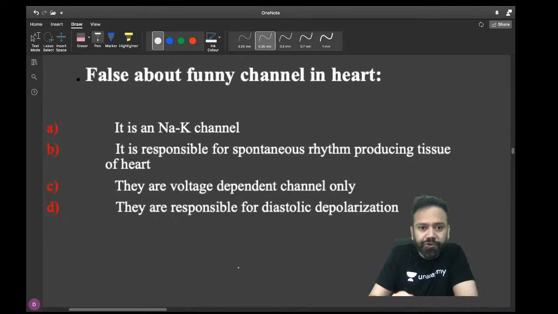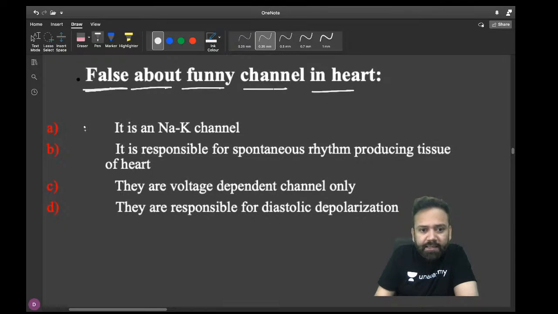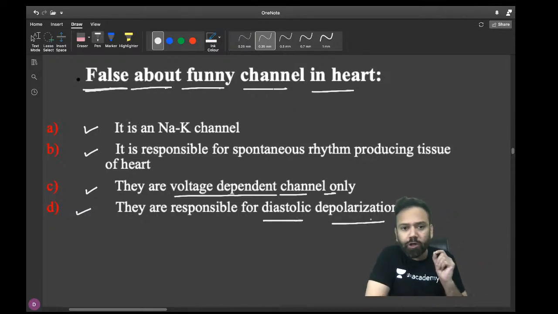Now this is also a very beautiful question. Which is false about funny channels in the heart? A, it is a sodium potassium channel. B, it is responsible for spontaneous rhythm producing tissue of heart. C, they are voltage dependent channel only. D, they are responsible for diastolic depolarization. Which option is not correct? Which is the incorrect option?